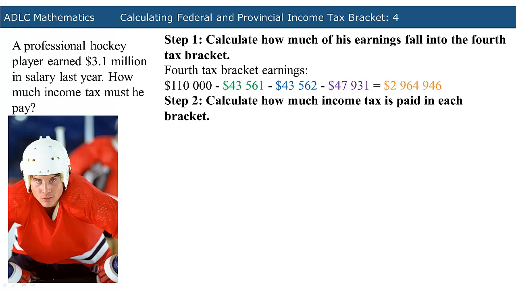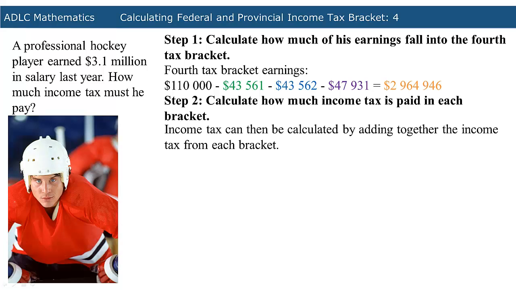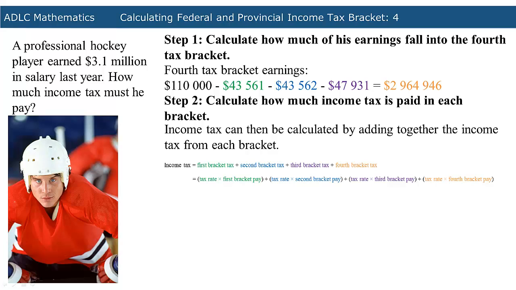The next step is to calculate how much income tax is paid in each bracket. Income tax can be calculated by adding together the income tax from each bracket. The income tax can be calculated by adding the first, second, third, and fourth bracket tax together. To calculate the tax for each bracket, multiply the tax rate by the pay for each individually.